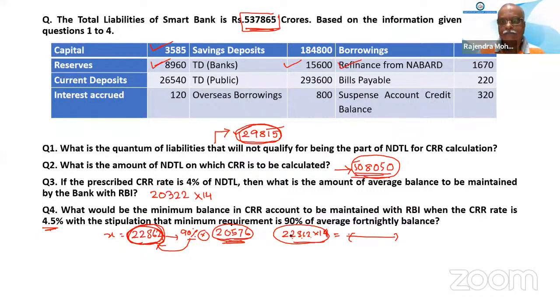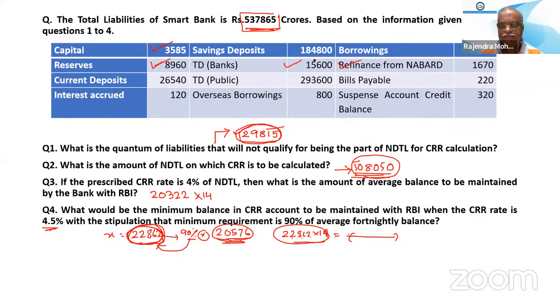Yes, sir. Are deposits with banks also excluded from the NDTL calculation? Term deposits of banks? Yes, because this bank has received some term deposits from other banks, so that will not be taken into consideration. Any liability from the banking system will not be considered for CRR or SLR calculation. This is the liability from the banking system. That's why for public deposits you have to consider, but if any fixed deposit from the banking system is there, that will not be considered.